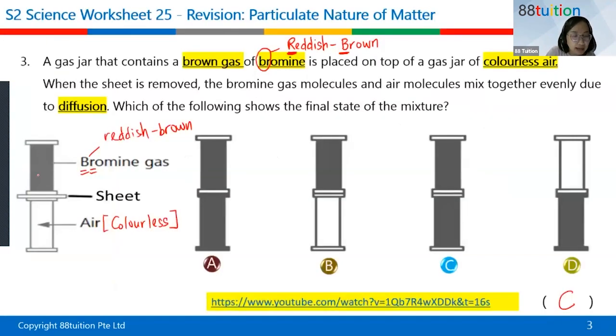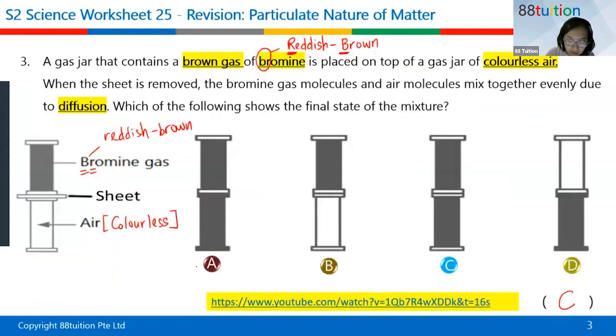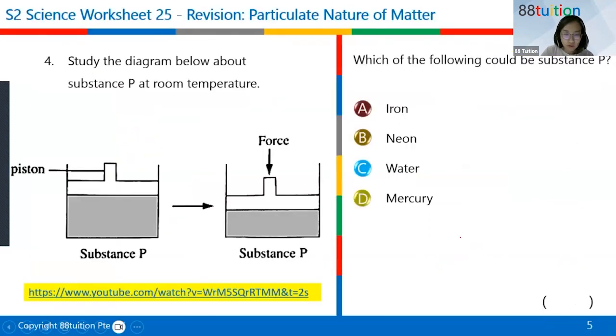In the question, the brown gas is on top, while in the video the reddish brown gas is below. It doesn't matter. At the end of the day, you will have the reddish brown gas in both gas jars. We choose C because A is very weird. You see this part shouldn't have the gas. This is the bottom of the gas jar, so the gas will not enter the bottom of the gas jar. Okay, let's move on to question 4.